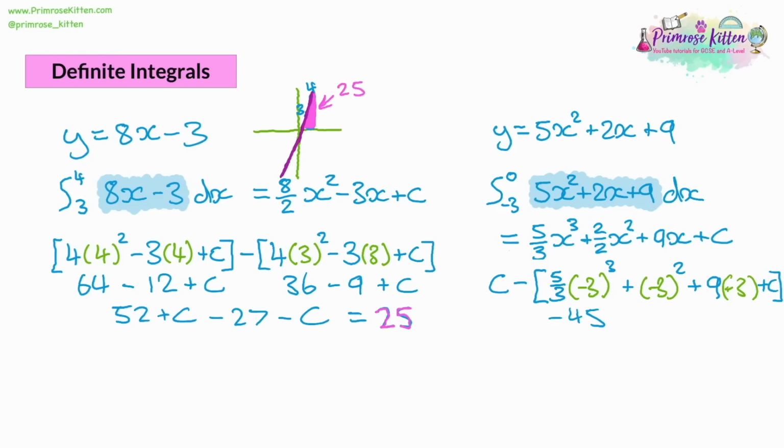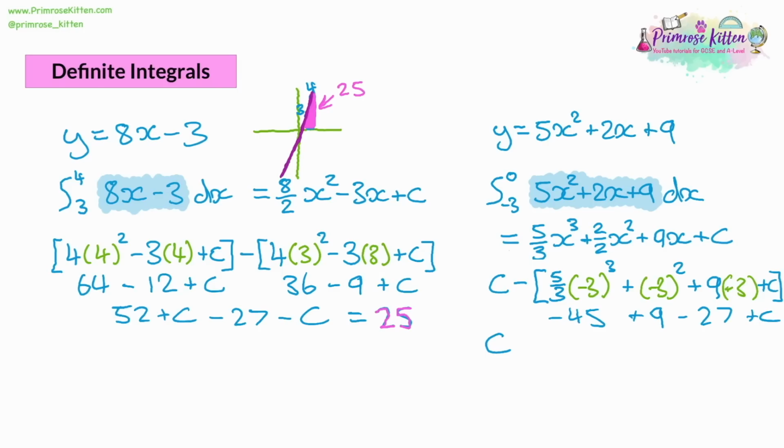Then we have -3 squared, which is going to be 9. Then we have 9 times -3, which would be -27. And we'll have the plus c. So when we get to our final answer line, we've got the positive values from the larger bracket, which was 0, so we have a c in there.